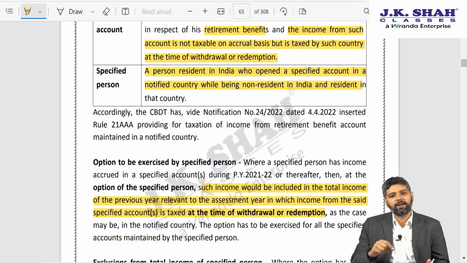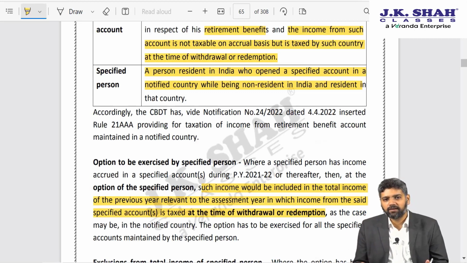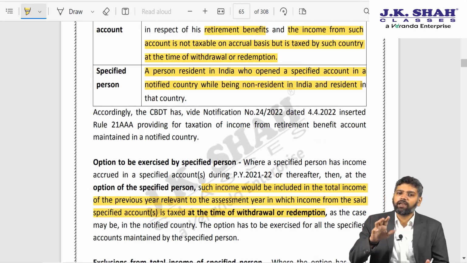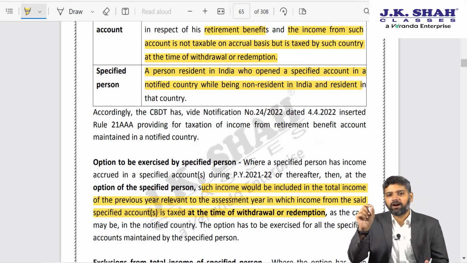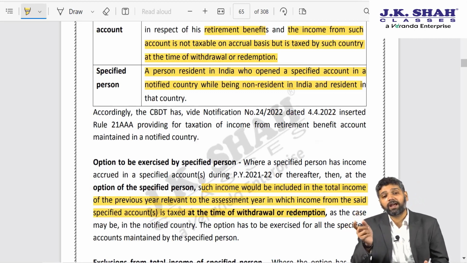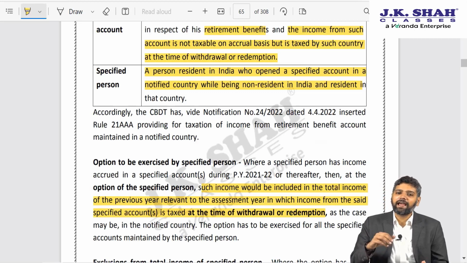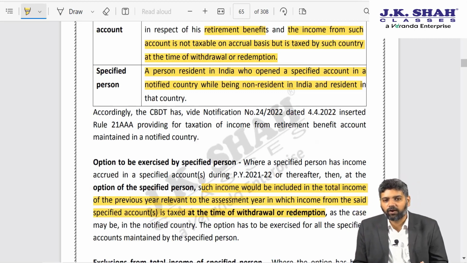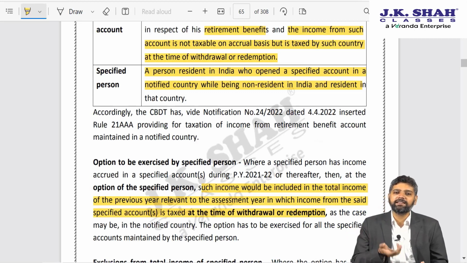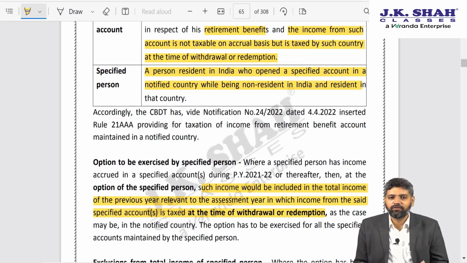Today I am a resident, so my global income is liable to tax. But because US, UK or Canada is going to tax this accrual on my retirement benefit account at the time of redemption, I would like to pay tax in India also at the time of redemption. You might ask me, what is the benefit? The benefit is that whatever tax you pay at the time of redemption in US, UK or Canada at the time of withdrawal would be eligible as foreign tax credit in India. So double taxation is prevented.